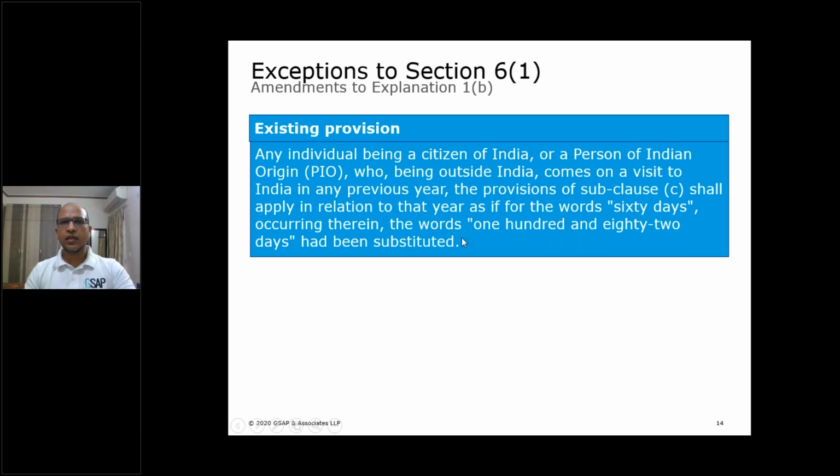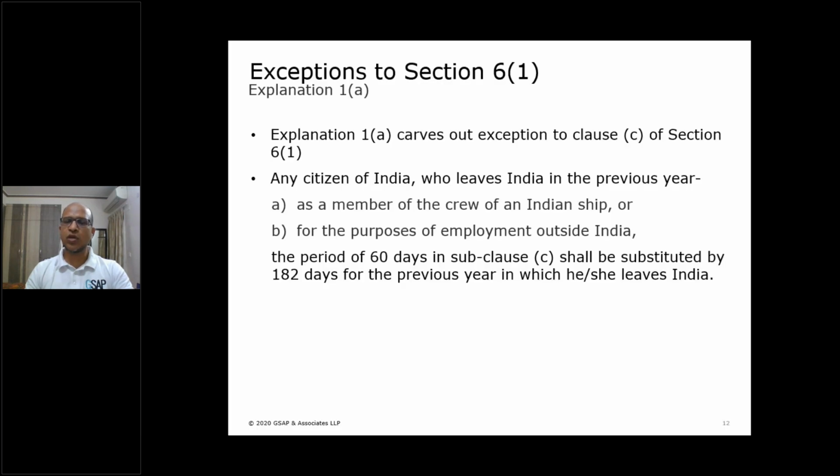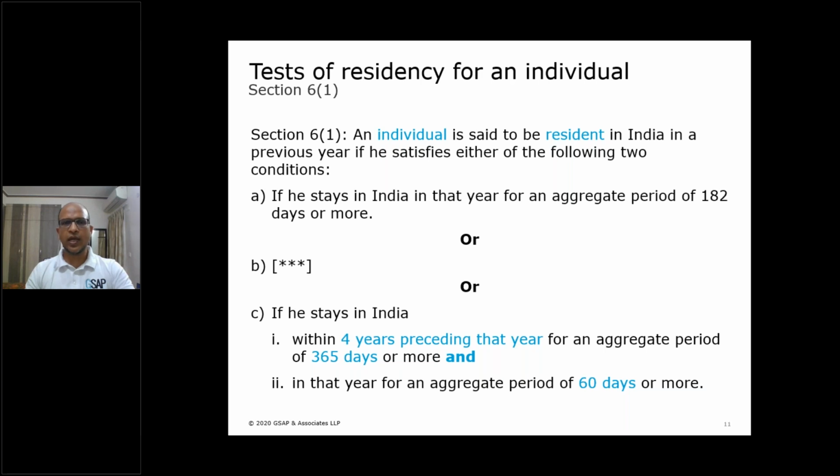Then the provisions of subclause C shall apply in relation to that year as if for the word 60 days occurring therein, the word 182 days had been substituted. So in that case as well, a citizen or a PIO who lives outside India, but comes on a visit to India, the 60 days condition under subclause C shall also be substituted by 182 days. Now look at this clause C. For such a person, this 60 will be cancelled and 182 days should be read.